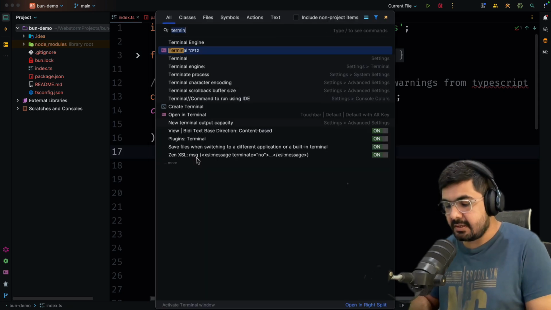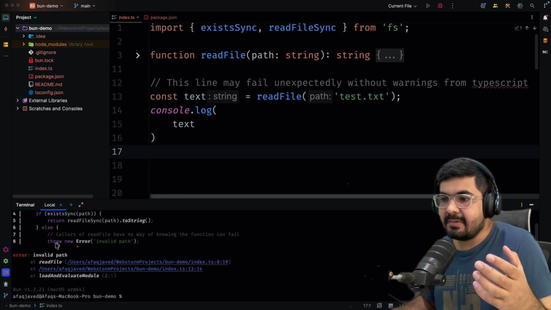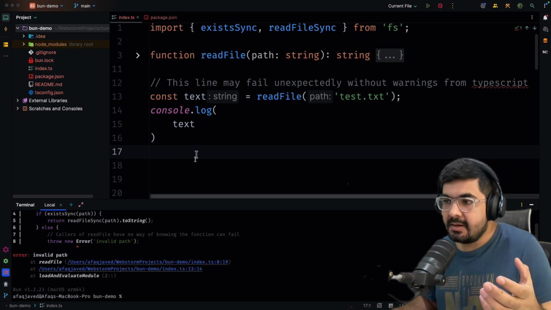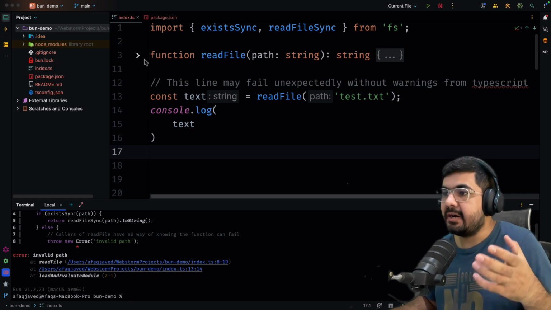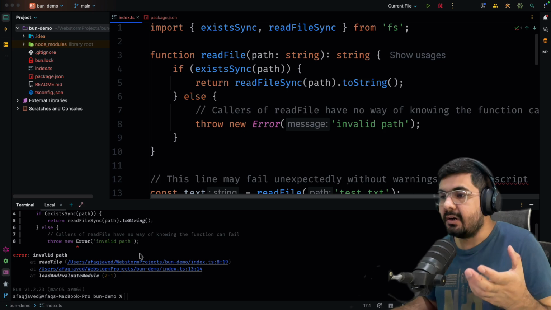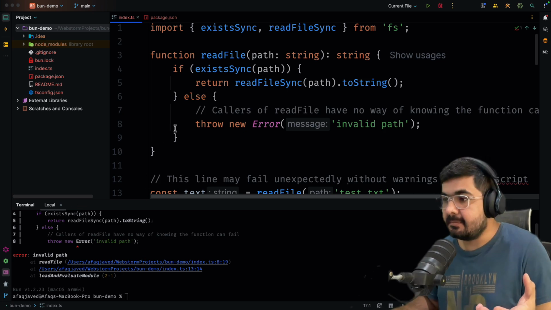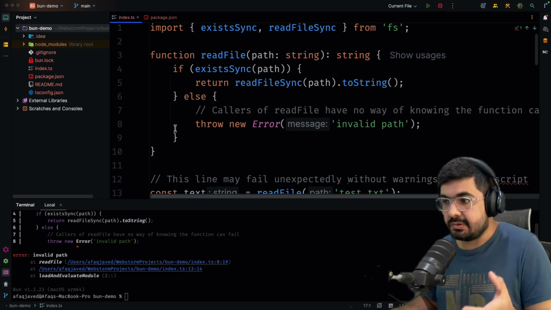Now, if you run this by going into your terminal and running bun index.ts, you can see that I'm getting the error right over here. And any developer coming to this code will have to go and understand what the function body is, so that they would understand where the error is coming from, right? And this is the biggest problem of the TypeScript and JavaScript ecosystem.